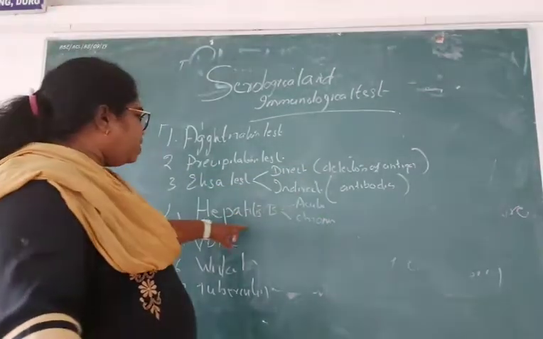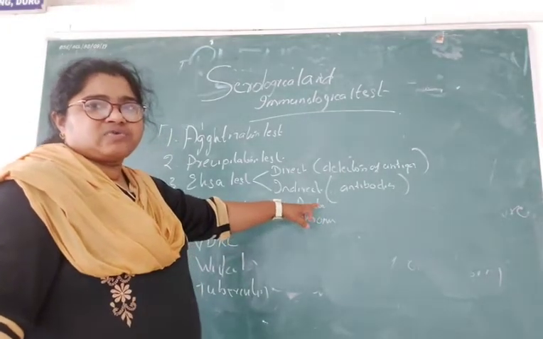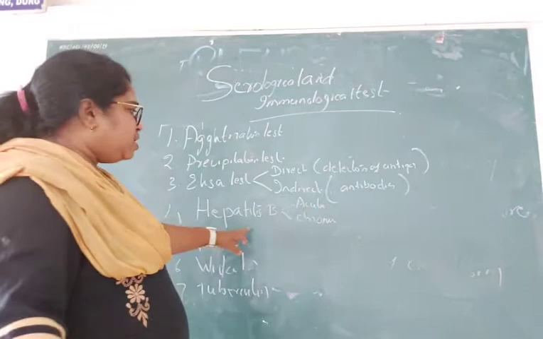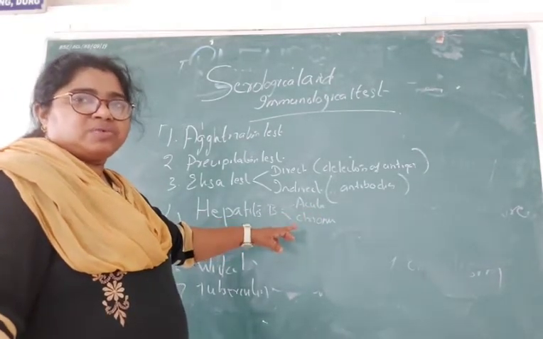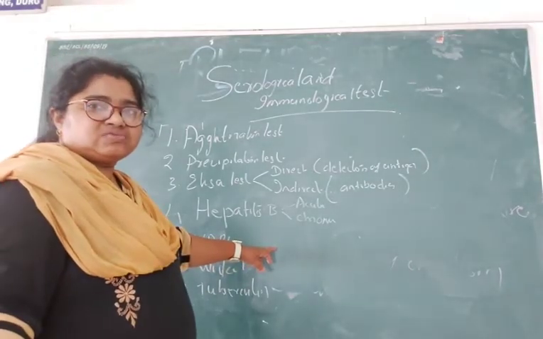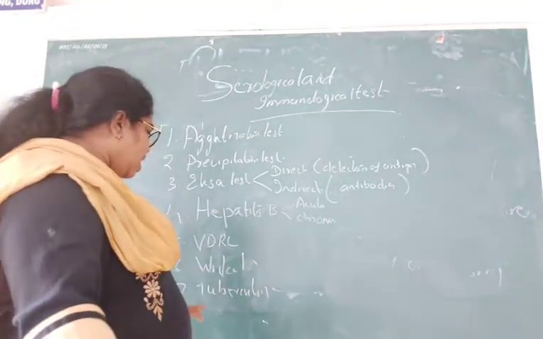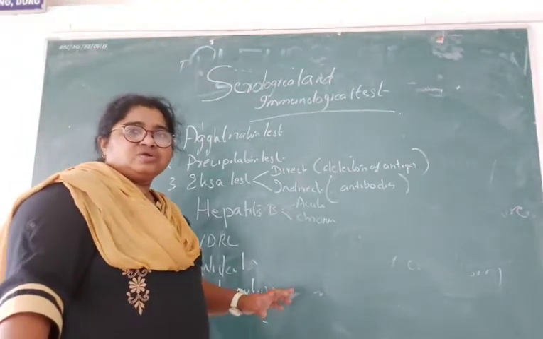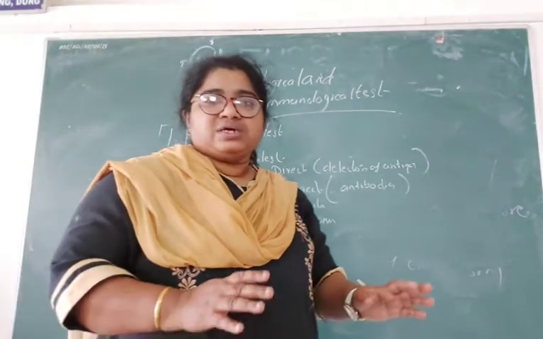Then hepatitis B, which is acute and chronic. Acute will have jaundice and vomiting, and in chronic they will have cirrhosis of the liver and hepatobiliary sarcoma. Then VDRL we do for venereal diseases like syphilis, the Vidal test for typhoid, and the tuberculosis test for tuberculosis. These are all about the serological tests.